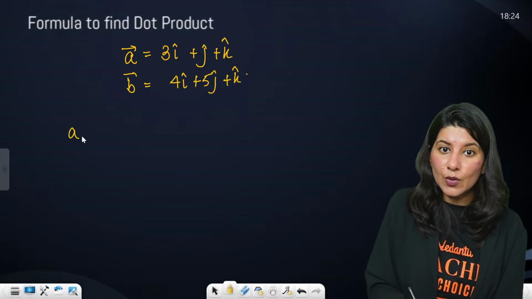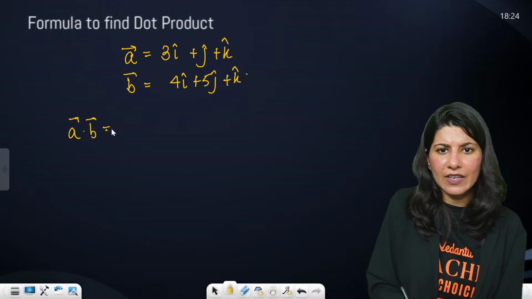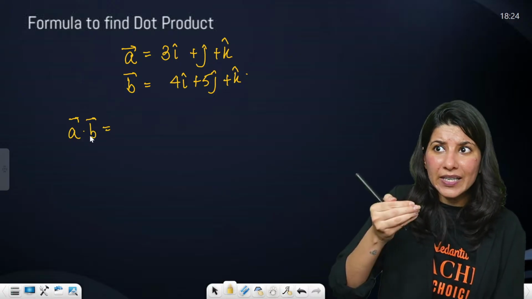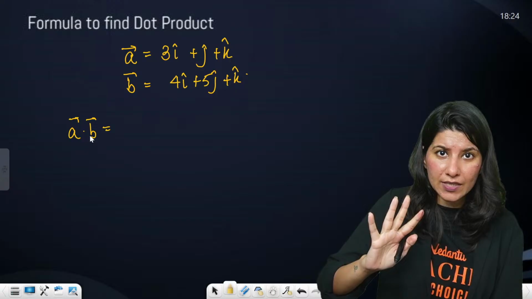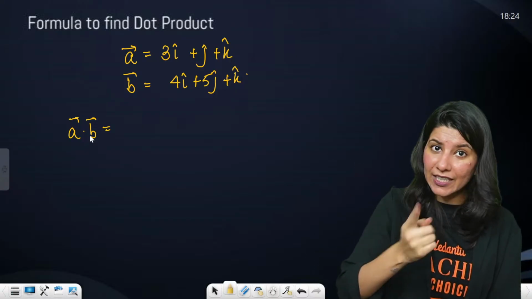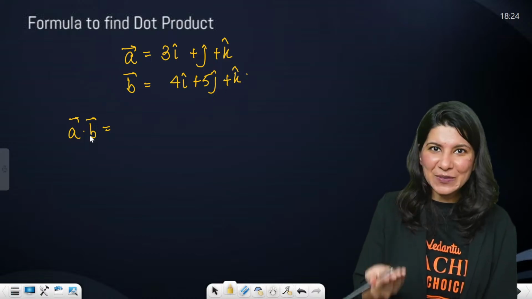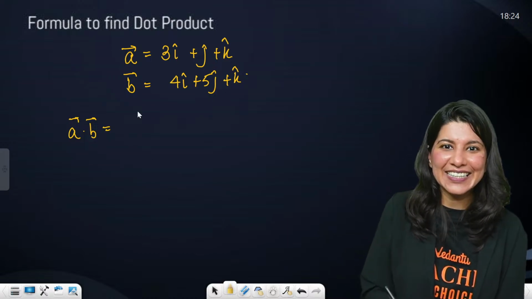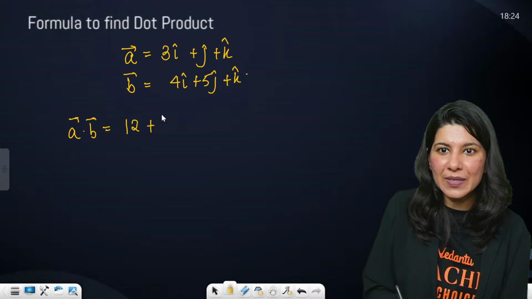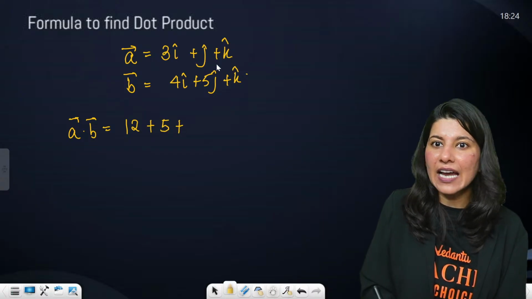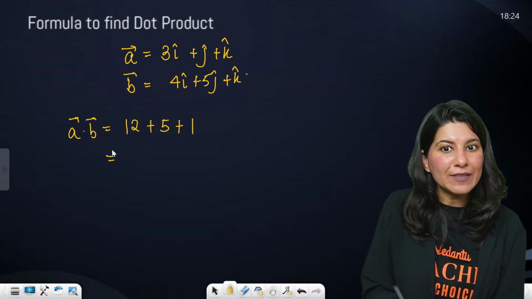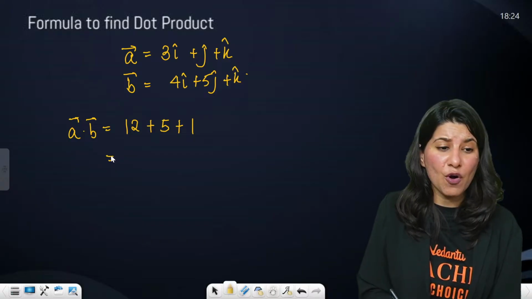Correct? Now you have to figure out A dot B. It is very simple. You just have to multiply the corresponding components: i cap to i cap, j to j, k to k, right? So 3 fours are 12, plus 5 ones are 5, and 1 ones are 1. So 12 plus 5 plus 1, easiest of all.